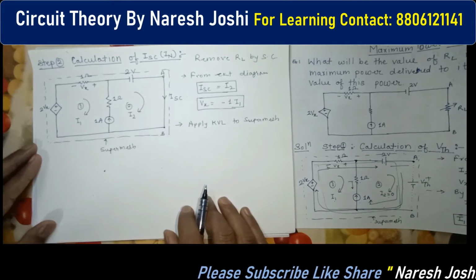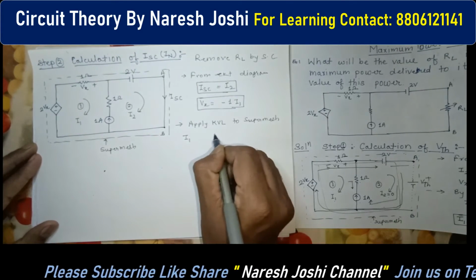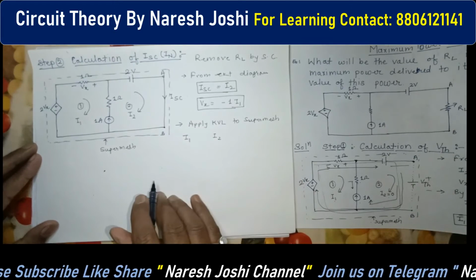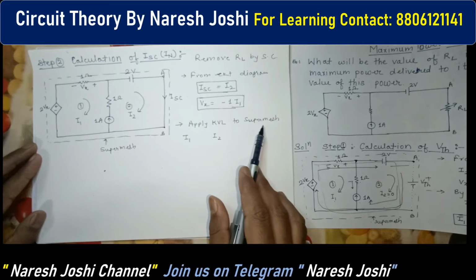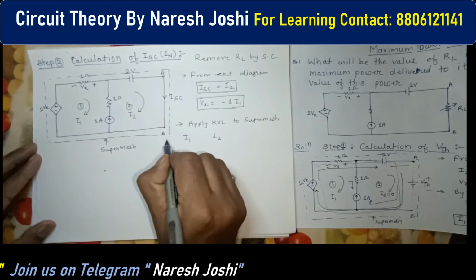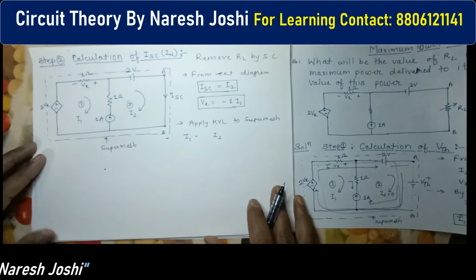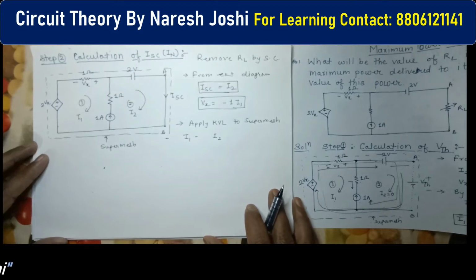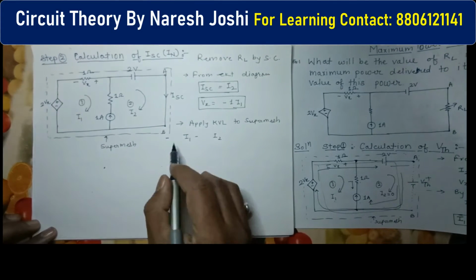So in the super mesh, how many meshes? There are 2 meshes, so you have to write down just I1 and I2. Now you have to check through which mesh we are applying the KVL. Both currents come under the super mesh, so the value of both will be minus. Clear? So this will be the minus. Then you can see what is the magnitude of I1.